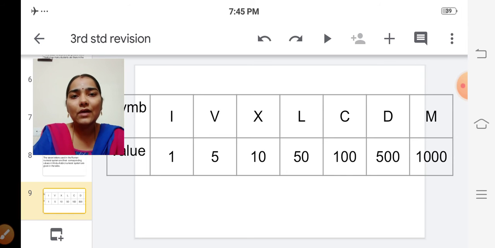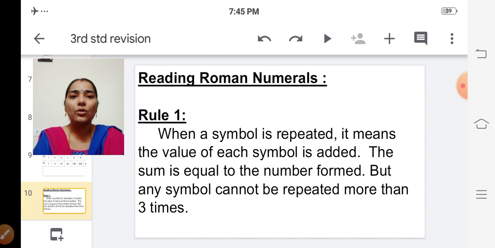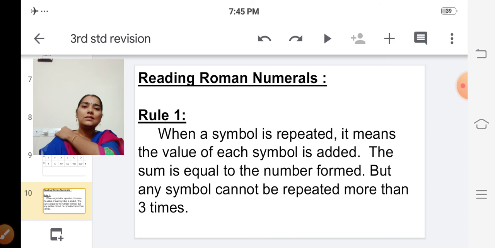So for the remaining values we have to find out, isn't it? To find out the remaining symbols we have to either add the numbers or subtract them by following the rules. They have given 4 rules. Based on these 4 rules we are going to find out the corresponding symbols for the corresponding values.